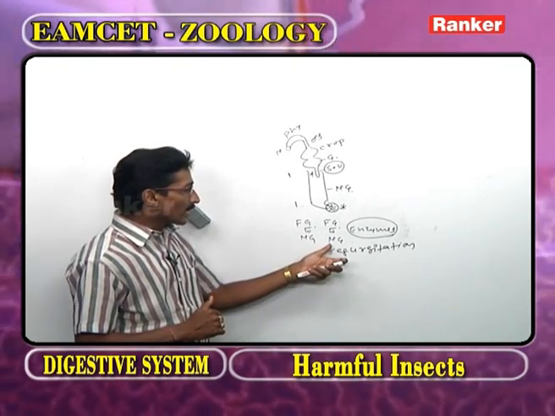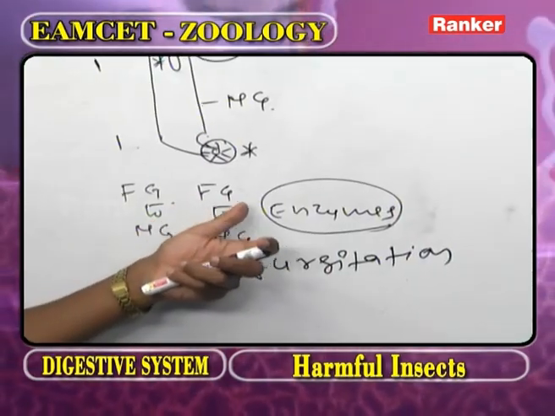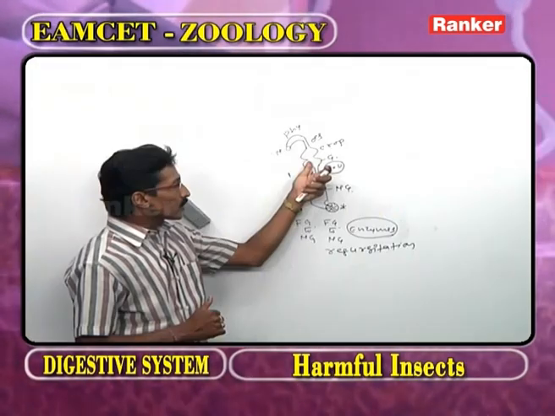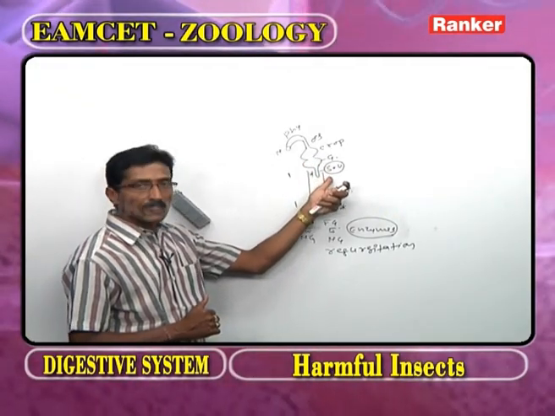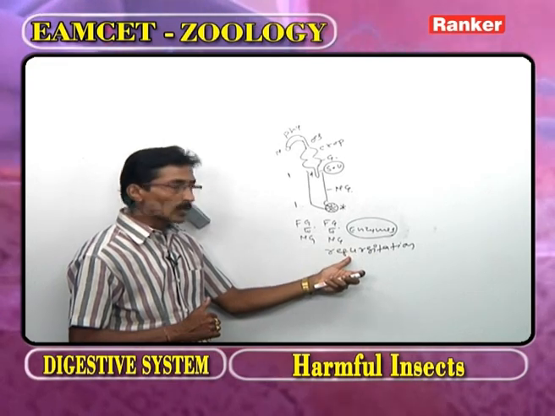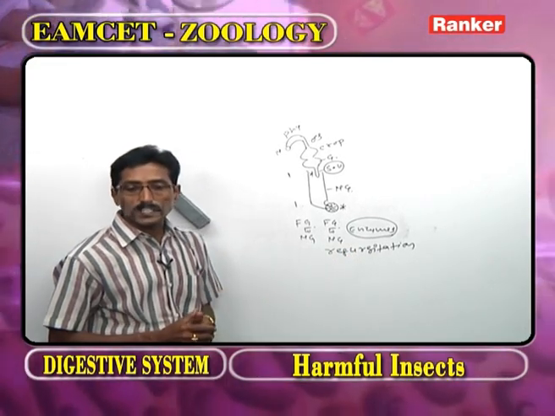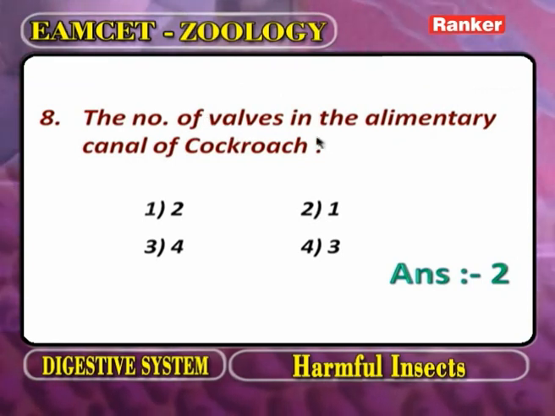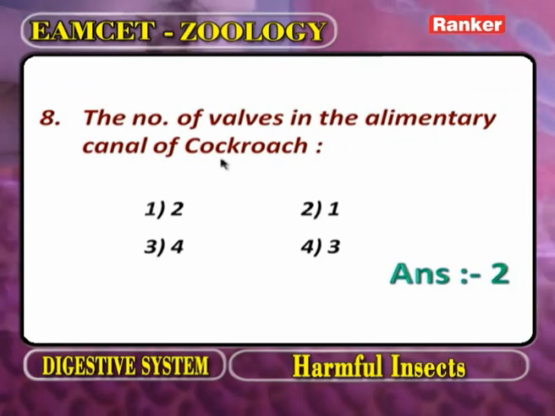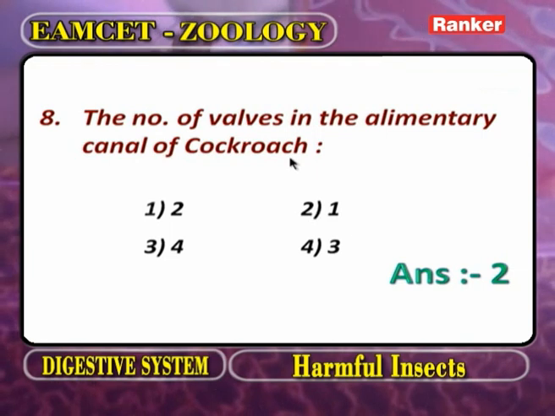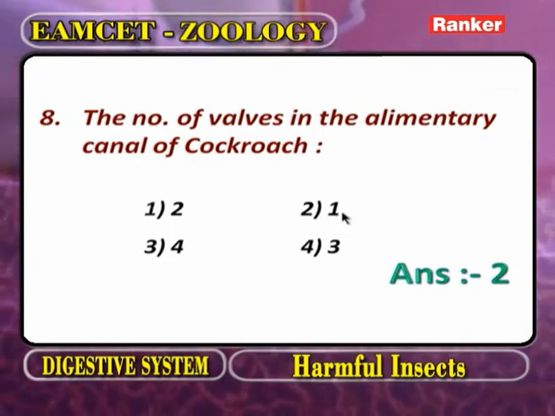Now from midgut to foregut, the enzymes enter into the foregut with the help of the stomodeal wall by a process called regurgitation. Here the question is the number of valves in the alimentary canal of cockroach, that is only 1. Now we go for the next question.